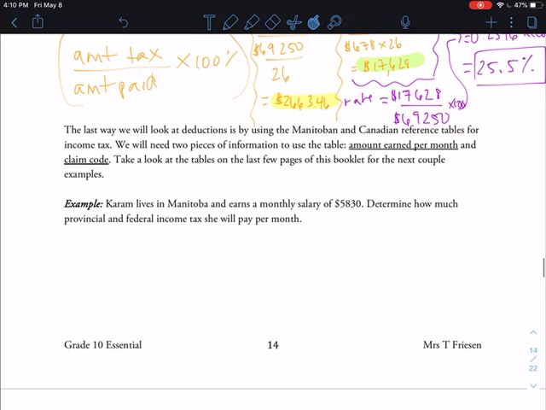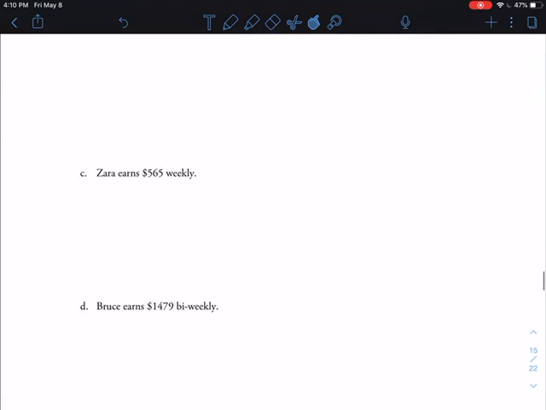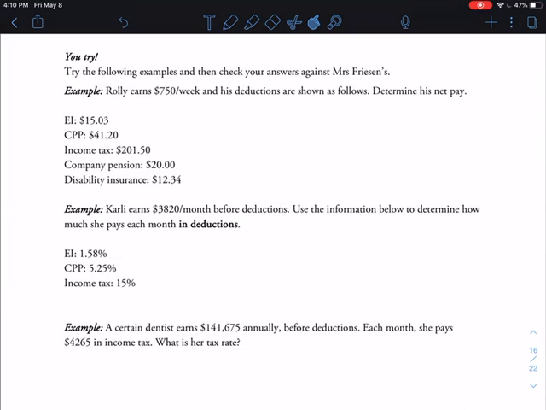Like I said, the rest of this lesson I'll do in another video, so make sure that you understand what's going on in here, and feel free to do some of the you try examples. This example, and this example all have to do with the lesson we just completed. Okay, I'll see you next video.